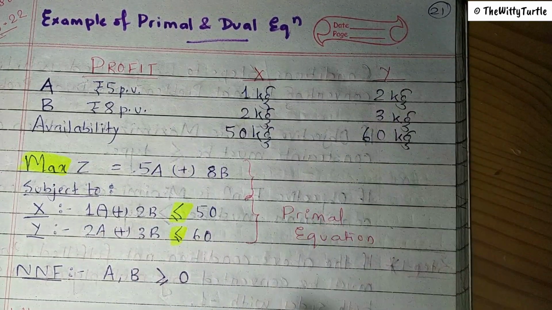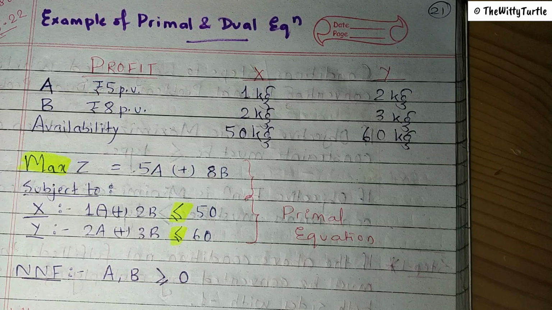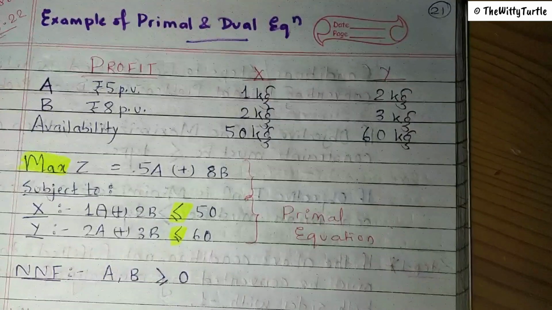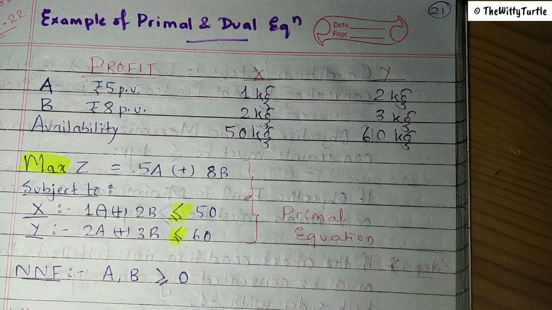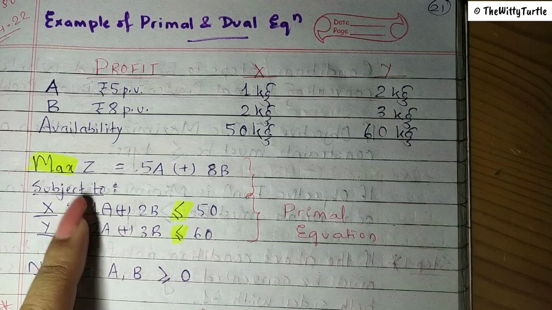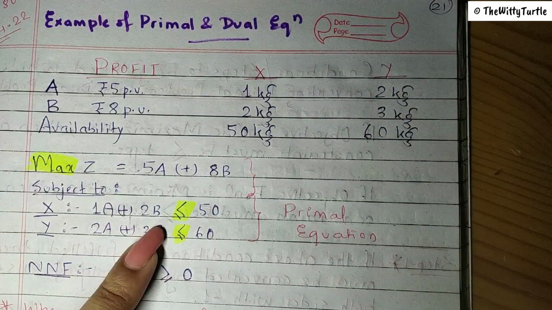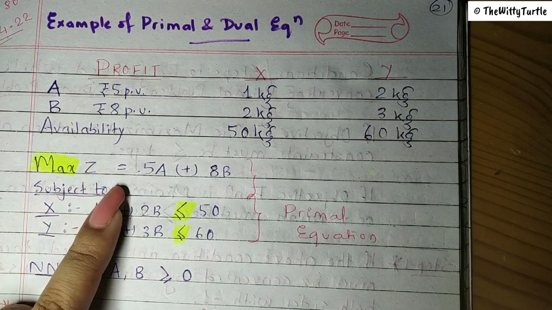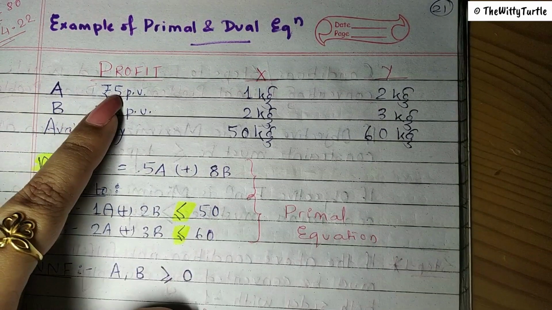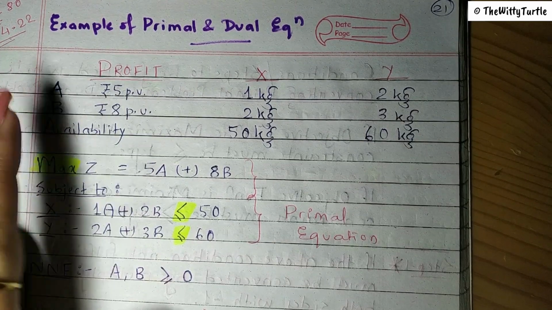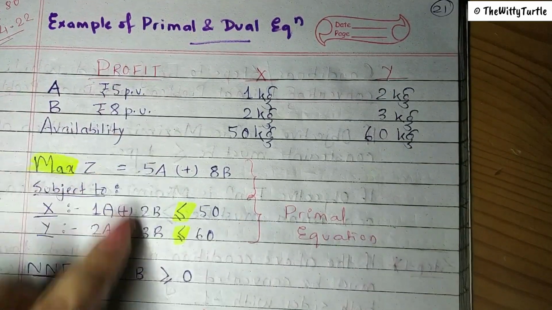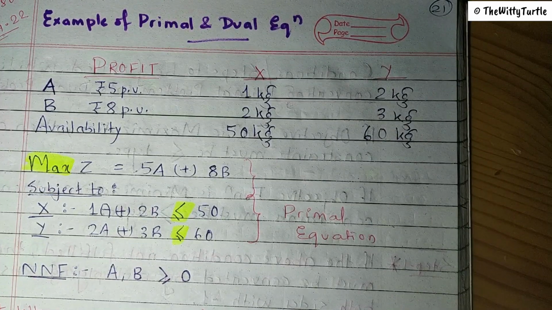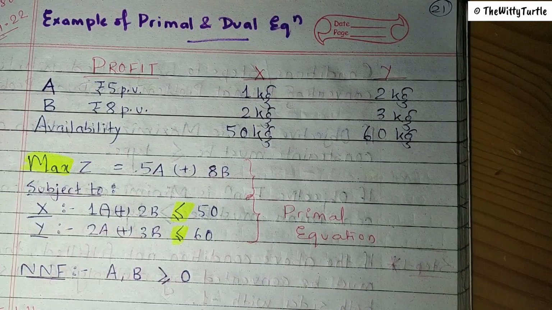So in this case, when we are talking about primal equation, it is the same primal equation that we have been studying till today, right? It is very easy. Obviously, the objective function is to maximize profit, right? To maximize Z. In this case, we are taking A and B. So maximize Z is the objective function, which is obviously 5A plus 8B, because we are trying to maximize the profit amount, right? And what are the two constraint functions here?